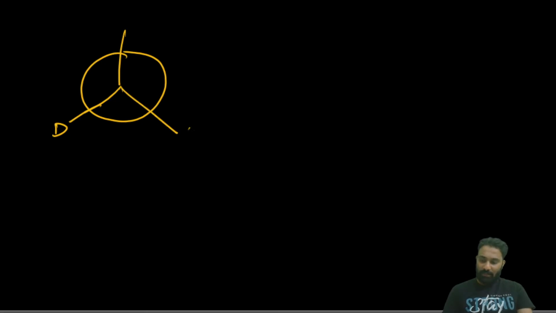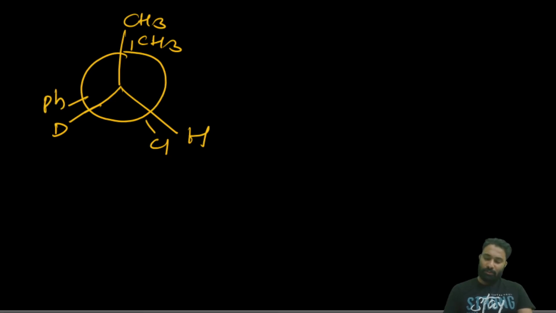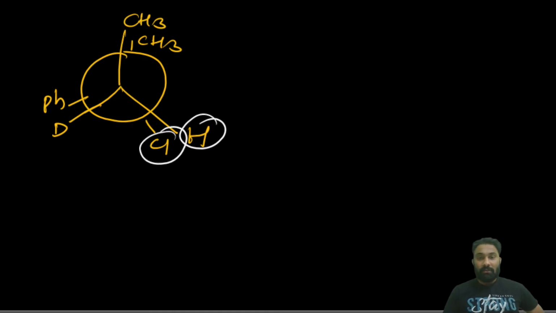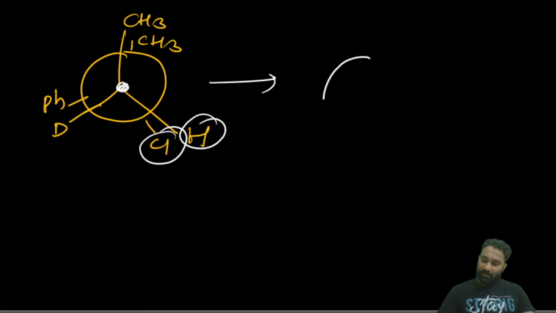Next, another one. Now there is a CH3. Now this is the deuterium, and here it is the hydrogen, and here it is a CH3. Now here it is a CH3, here a chlorine, and here a phenyl ring. Here hydrogen, here chlorine. What should we do? Until both are anti, we have to rotate to 180 degrees. Fix one and rotate to 180 degrees. Here the D, here the hydrogen.